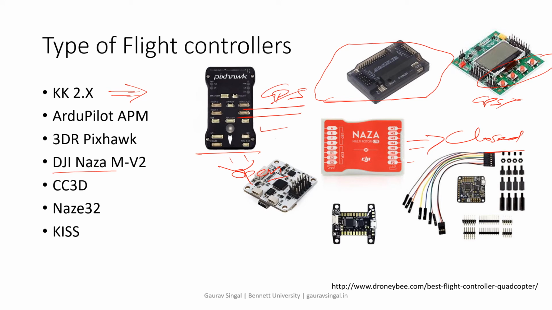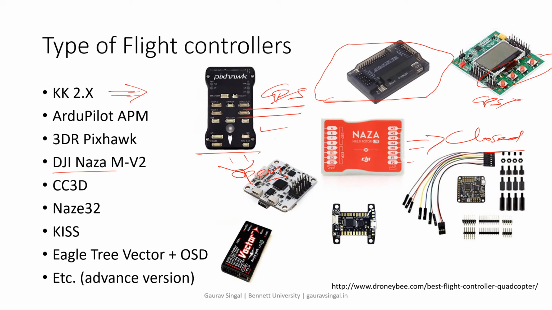Like CC3D, NAZE32, KISS, and Eagle Tree Vector plus OSD. So multiple versions are there, but generally the very common ones we have discussed are Pixhawk and Naze. This is an older one, and this is the KK board, just for playing purposes.